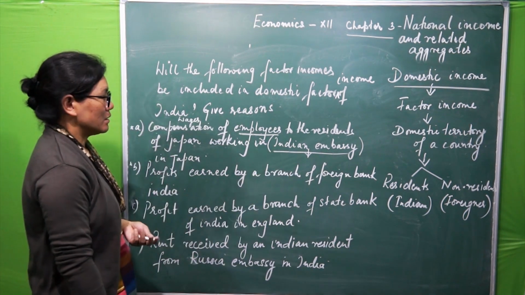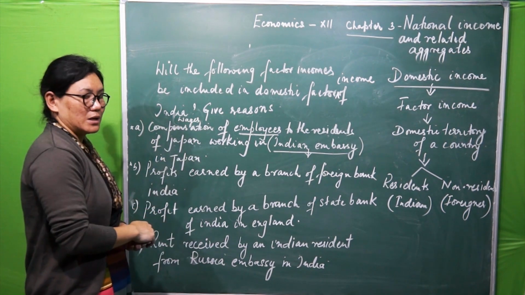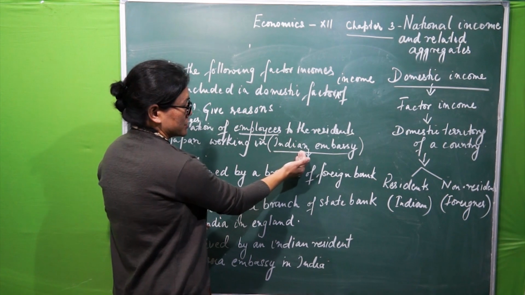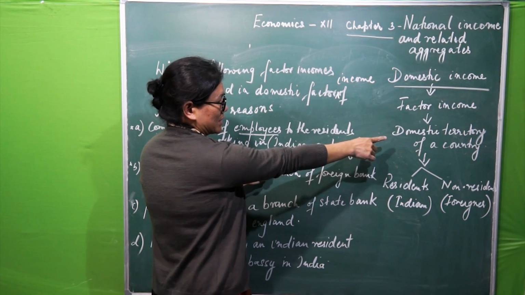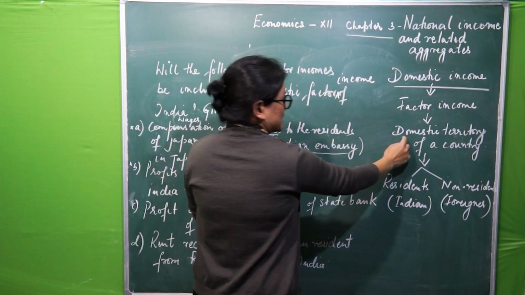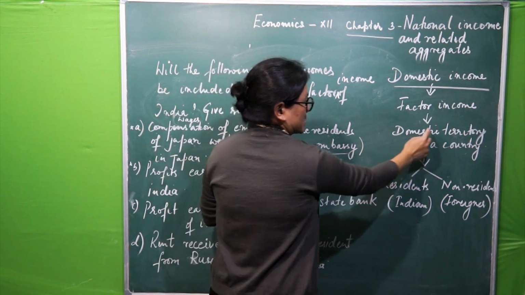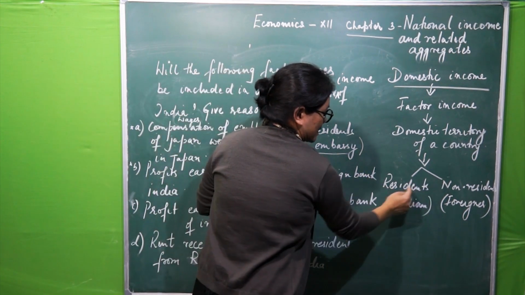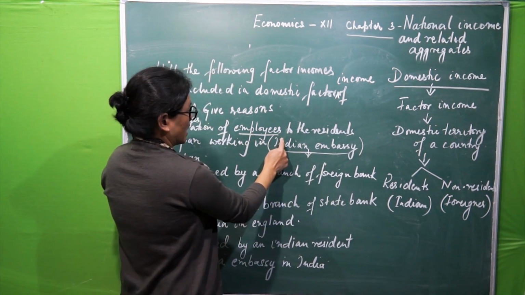Okay. So now here, wages. This one is generated where? In the domestic territory of a country. See the meaning it's given here. I said factor income is wages. Domestic territory of a country, this becomes Indian Embassy is a part of the domestic territory of India. No matter who generates it, whether resident or non-resident. So in this, employees are the resident of Japan.